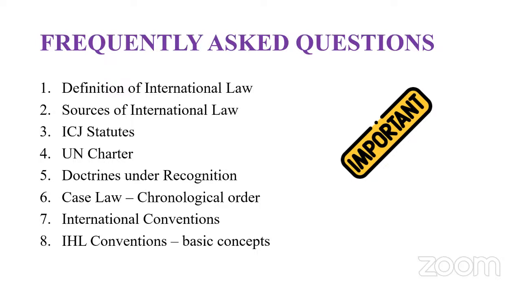For that you need to take notes on the chronological order of these cases, which is readily available on the UN website, and then international conventions, IHL conventions, and basic concepts like the Geneva Convention, its common articles and its protocols, when they came into force and everything. So these are the important areas you have to cover in international law. Without covering these areas, you can't go to the examination. That's very important.